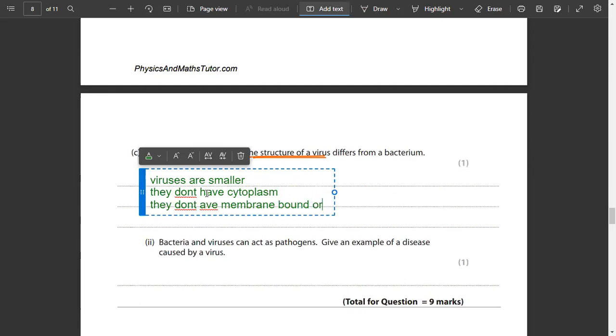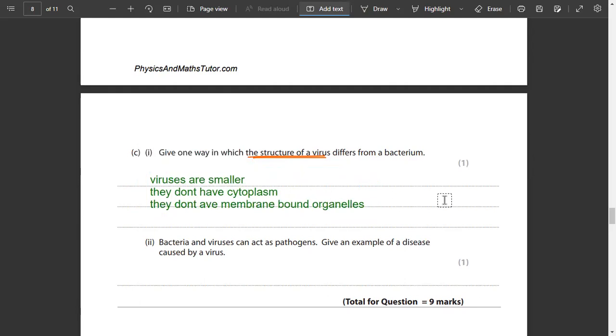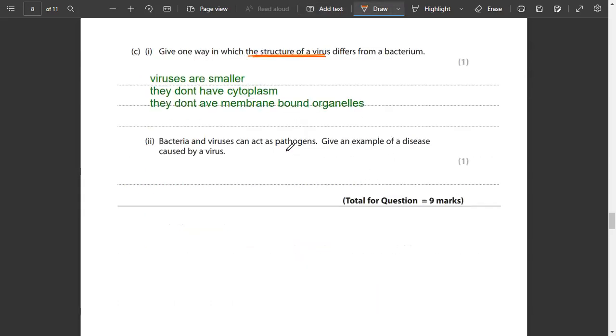Membrane bound organelles का क्या मतलब होता है? Membrane bound organelles होते हैं जैसे कि we have chloroplast. We'll be doing chapter number 4 जिसके अंदर organelles की बात करेंगे. जैसे कि chloroplast, that is a double membrane bound. Mitochondria a double membrane. Nucleus a double membrane. Ribosome single membrane है. So viruses do not have membrane bound organelles. Moreover, they also don't have a flagellum.